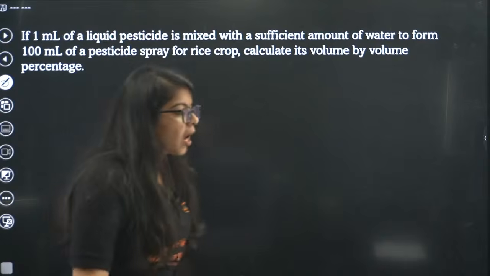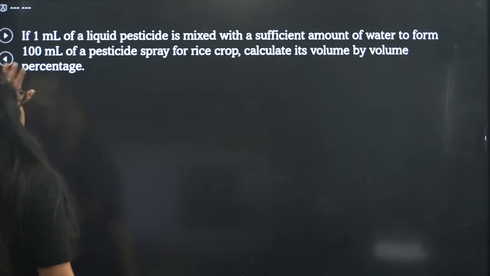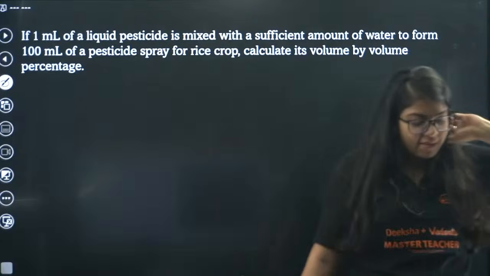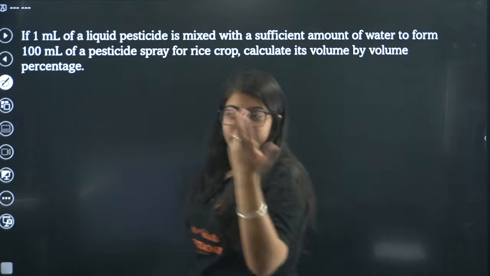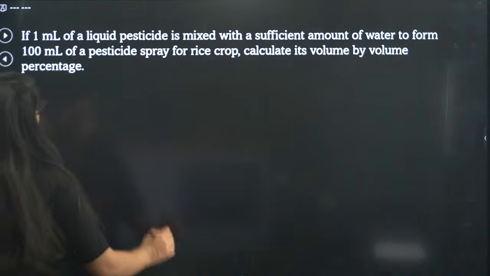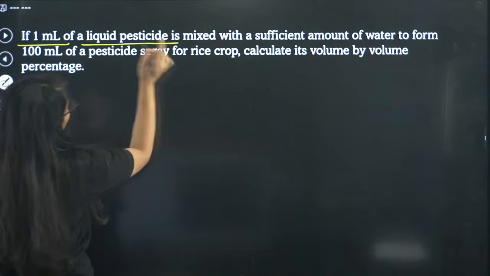Okay, let's now move on to the very last of this kind of numericals. Let's study what they have asked and let's solve it then. Now, if 1 ml of a liquid pesticide, lots of information. First is 1 ml of a liquid pesticide.